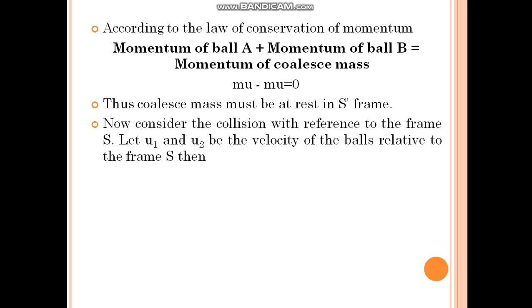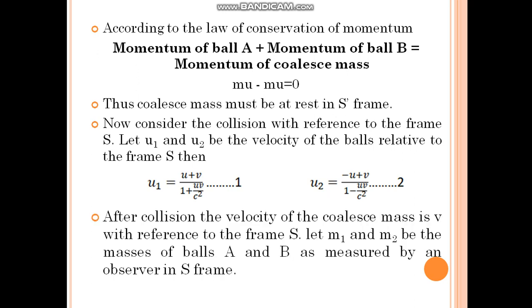Let u1 and u2 be the velocities of the balls relative to the frame S. Then by the velocity addition theorem, we can write u1 is equal to u plus v divided by 1 plus uv by c square. This is equation 1. u2 is equal to minus u plus v divided by 1 minus uv by c square. This is equation 2. After collision, the velocity of the coalesced mass is v with reference to the frame S.